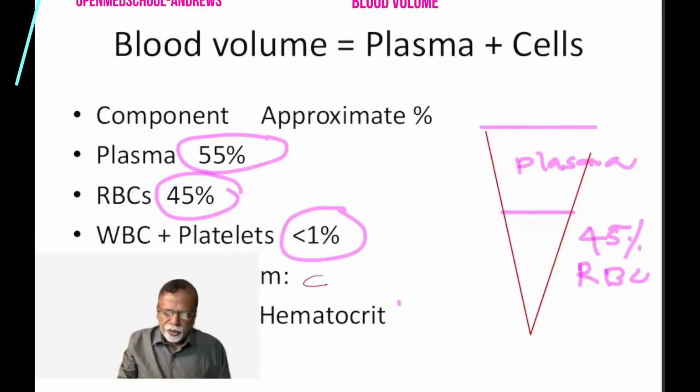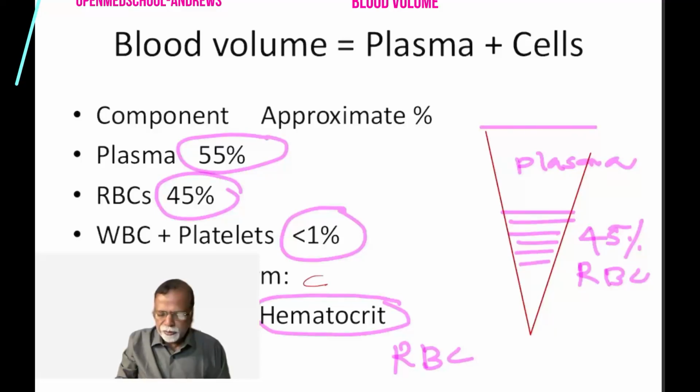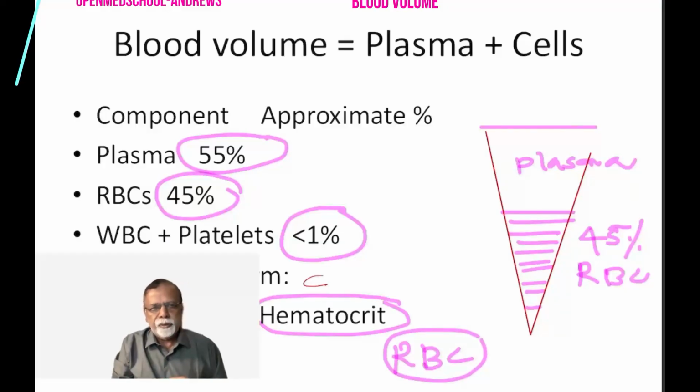The hematocrit is a clinical term that you should remember, indicative of the RBC volume. Here you can see this is the hematocrit. It is about the volume of RBC. Again, the details we will study at a later time.